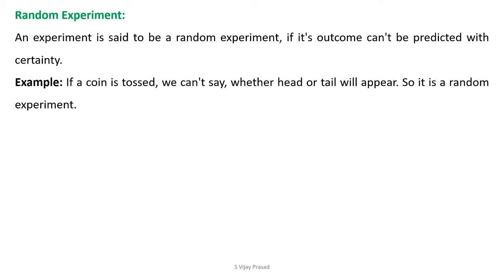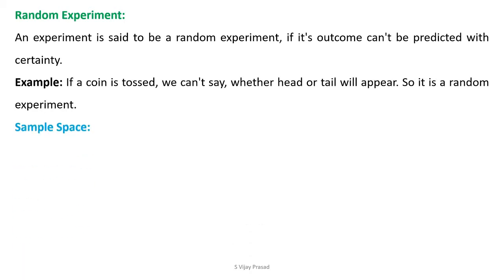In the example we gave here, when you toss a coin, you know that head or tail may appear. You know all the possible outcomes of that experiment, but you cannot say whether head will appear or tail will appear. This kind of experiment is called a random experiment.